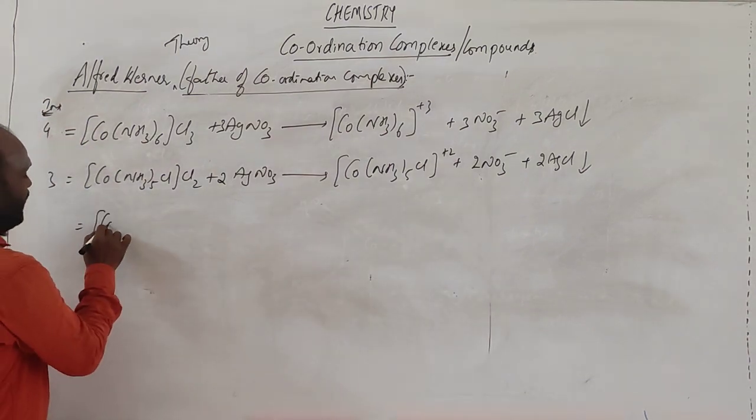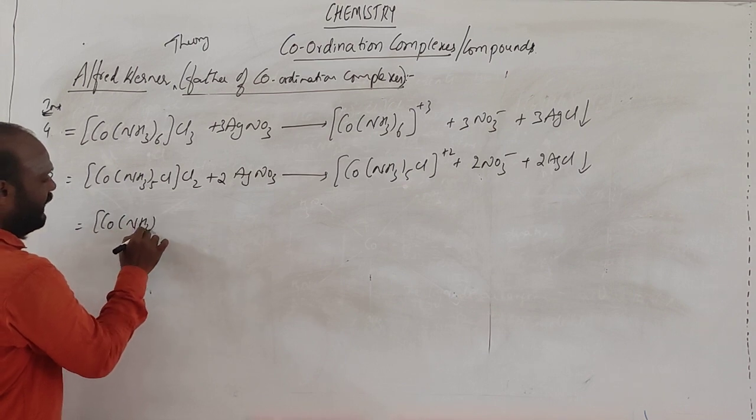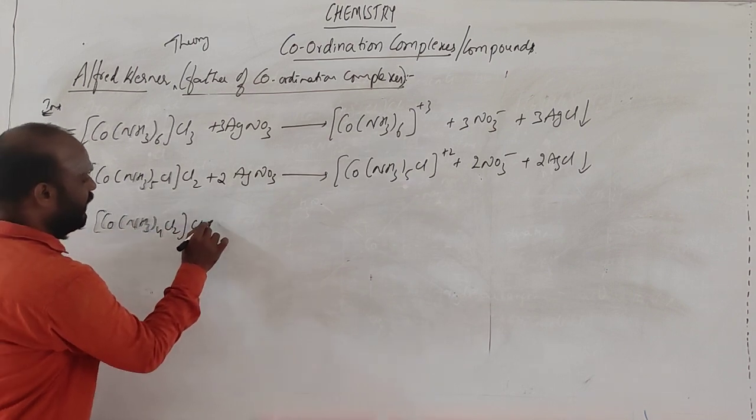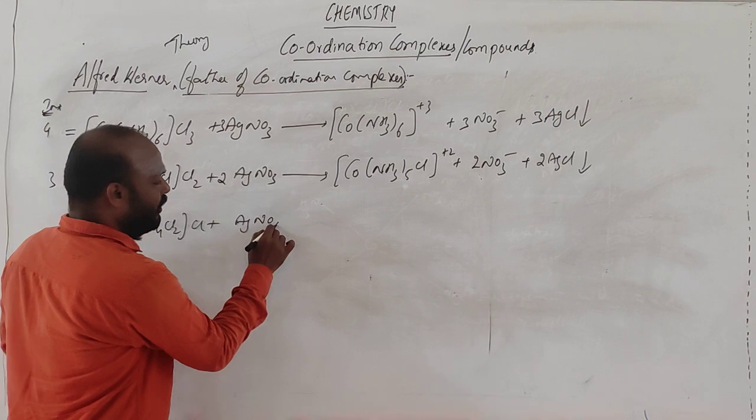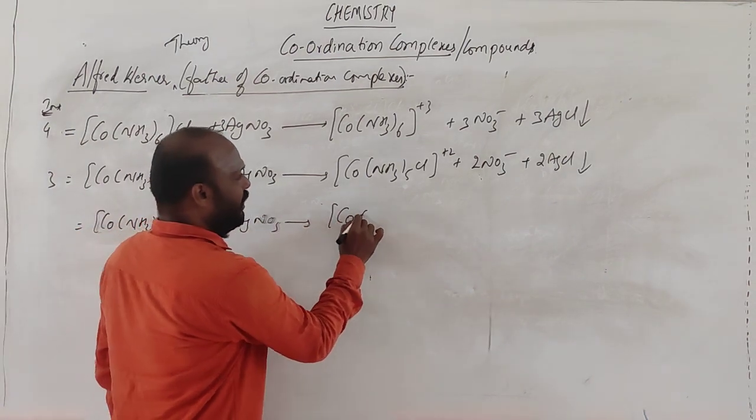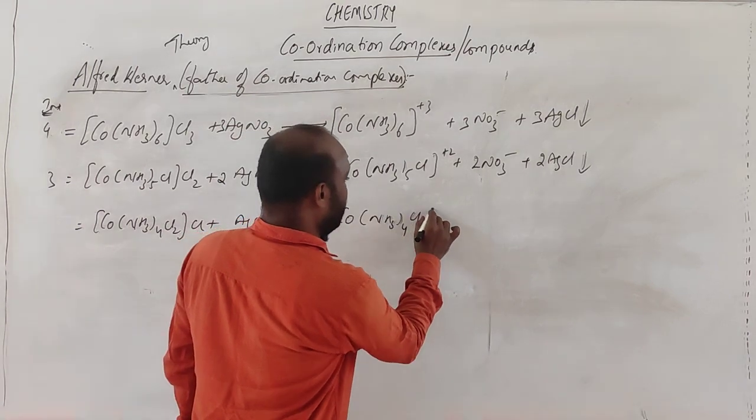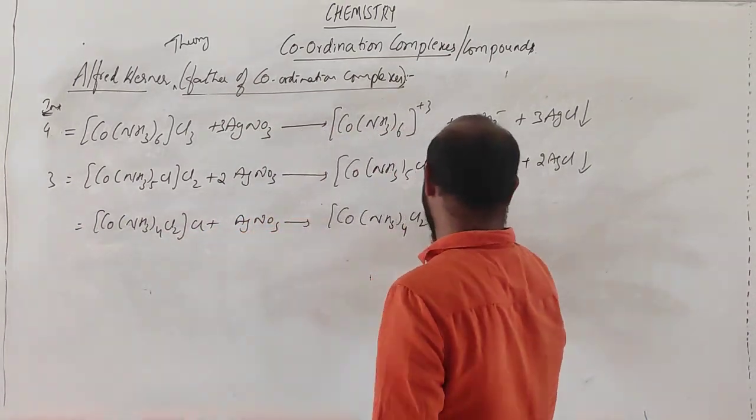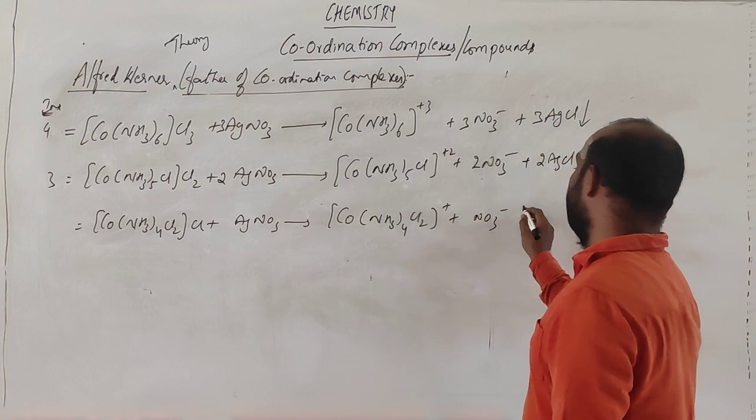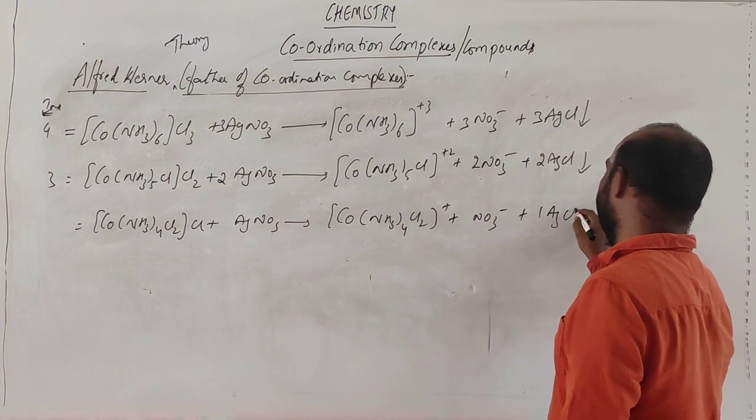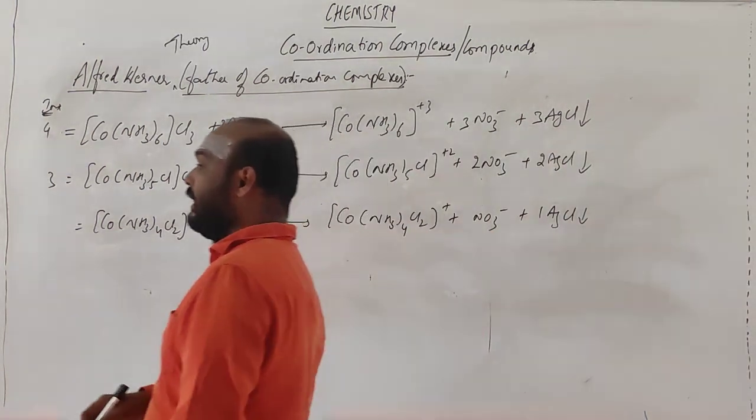Right? Same way, Co(NH3)4Cl2Cl plus AgNO3. Because outside we are having only one, we can get the molecule like [Co(NH3)4Cl2]+ plus NO3 minus plus 1 AgCl. So how many ions can you get here from the complex?